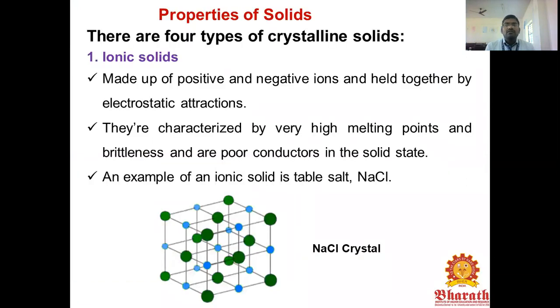The next topic is the properties of solids. There are four types of crystalline solids. One is ionic solids, made up of positive and negative ions and held together by electrostatic attraction. They are characterized by very high melting points and brittleness, and are poor conductors in the solid state. An example of an ionic solid is table salt, sodium chloride. This is the crystal structure of sodium chloride.